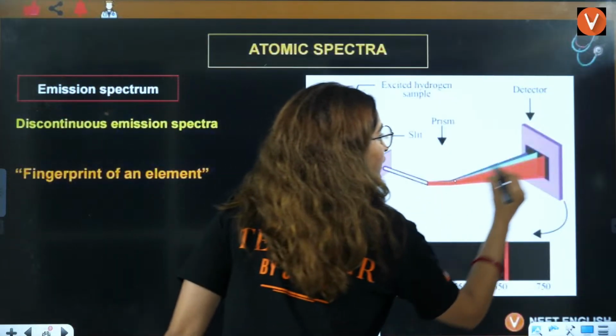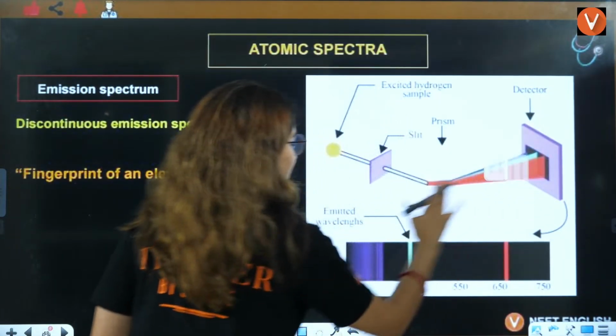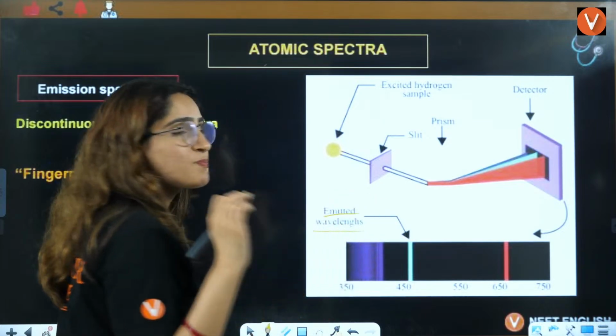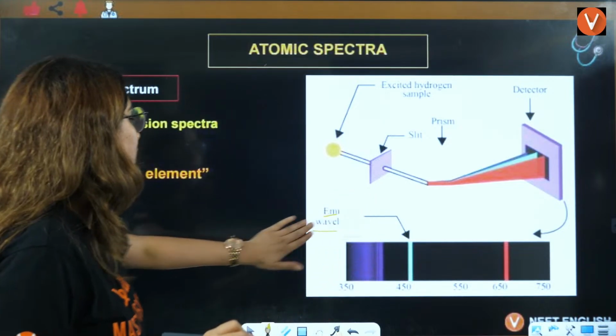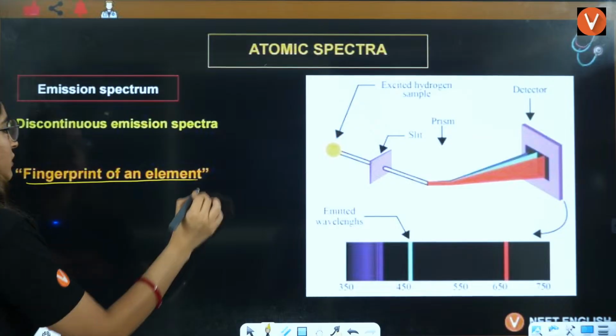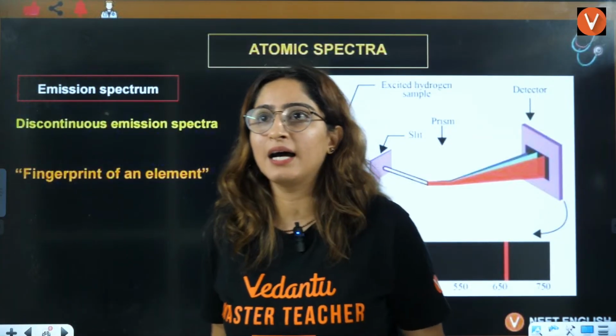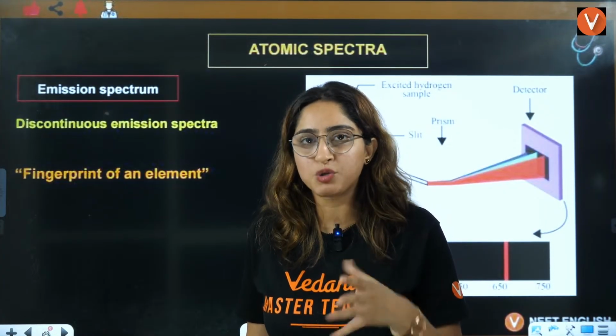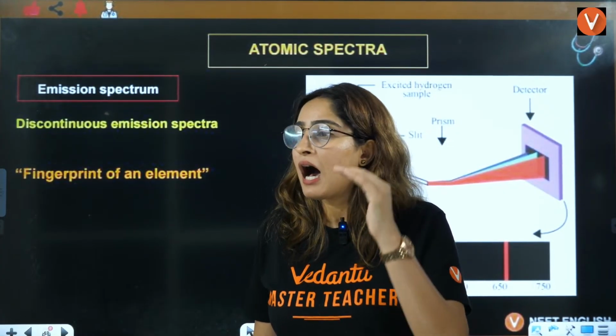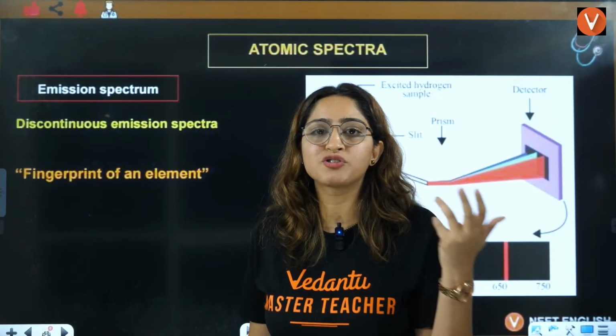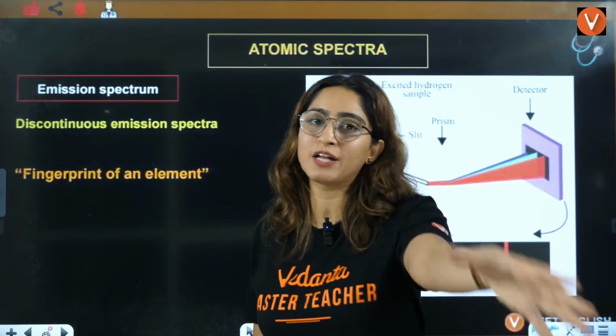So here it will emit some specific spectra, and that is called emission spectra, and this is useful as the fingerprint of an element. See, basically every single element like hydrogen will have a different spectra, right? Other helium, other gases, oxygen, nitrogen, they will all have different spectra.